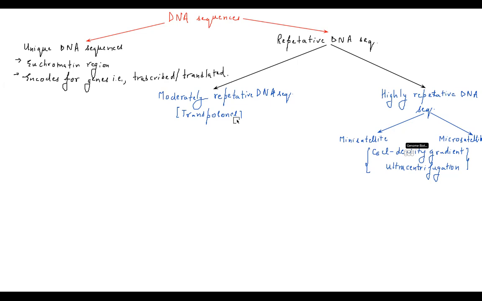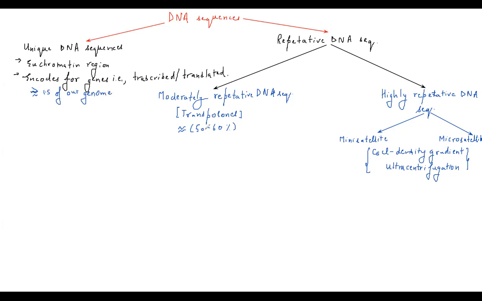Okay. Then you talk about another class of elements that are present in our genome, that is referred to as transposons. And to your surprise, I would like to inform you that transposons make up approximately 50 to 60% of our genome. And unique DNA sequences make up less than 1.5% of our genome.